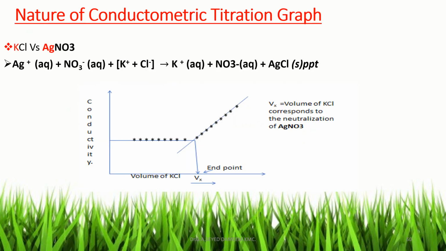The nature of the conductometric titration graph obtained in the titration between KCl and silver nitrate is shown in this slide. Here first there is no change in conductance up to the endpoint. Afterwards the conductance increases due to the increase of K plus ion. And the point of intersection of these two straight lines gives the endpoint, that is, the volume of KCl required to neutralize a particular volume of silver nitrate.